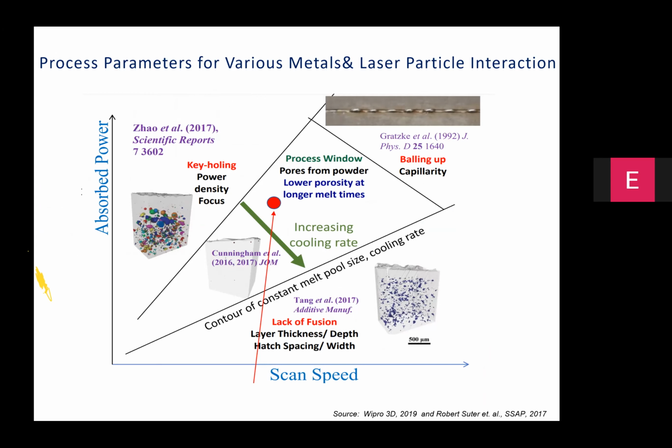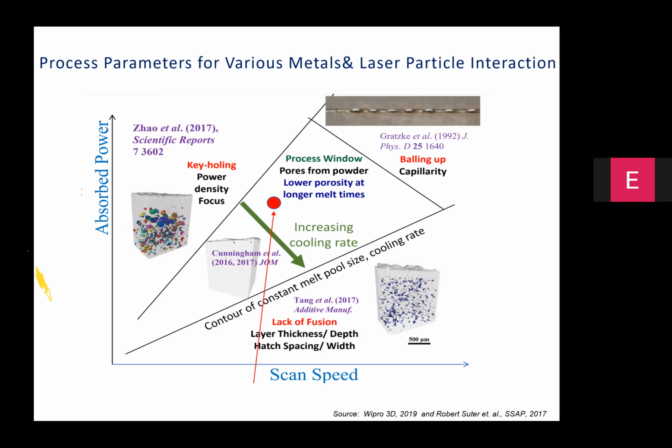That is called lack of fusion. On the other extreme, imagine that you are introducing too much energy into the stipulated volume of the material, and the local temperature is even exceeding the boiling temperature. So there is evaporation of the material, and you may start operating in the keyholing mode.